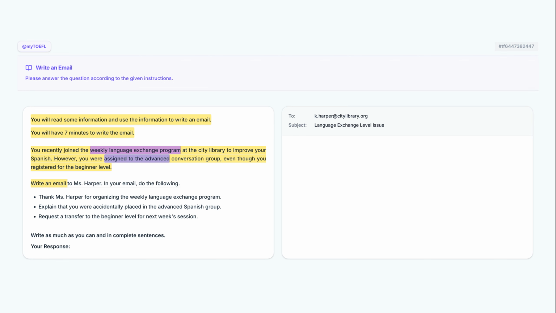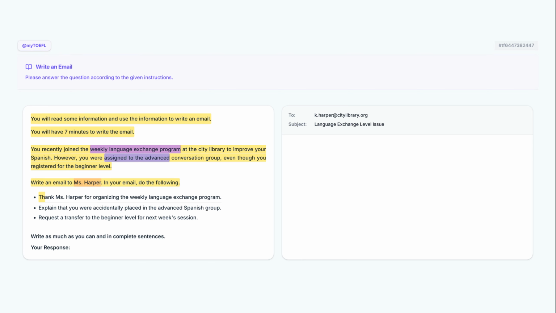Write an email to Ms. Harper. In your email, do the following. You are writing to Ms. Harper, which indicates that you should use a formal salutation and maintain a respectful professional distance. Thank Ms. Harper for organizing the weekly language exchange program. This requirement asks you to thank Ms. Harper right at the beginning to establish rapport before bringing up the issue.